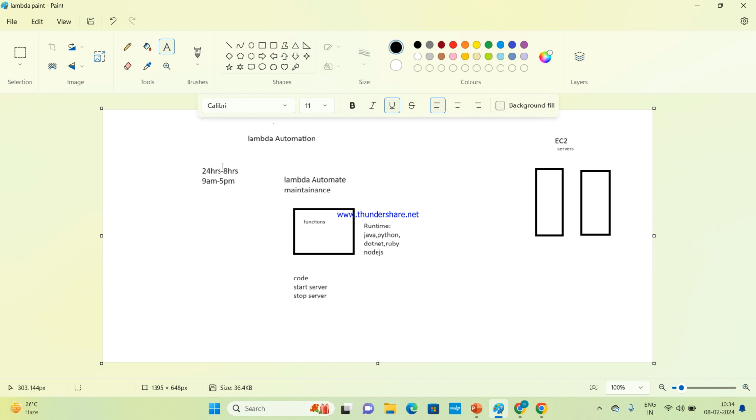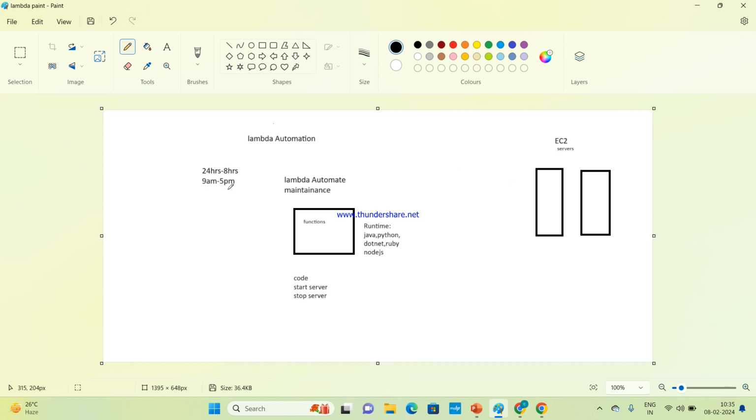For example, there is a company. The company is working for 24 hours. In that 24 hours, we need to run the servers, but the working hours are only 8 hours. Understand this scenario. The scenario is based on how to automate the maintenance. So there is a company, and in that 24 hours, 8 hours are the working hours. Clear? Yes, ma'am. Okay, so now they are the servers.